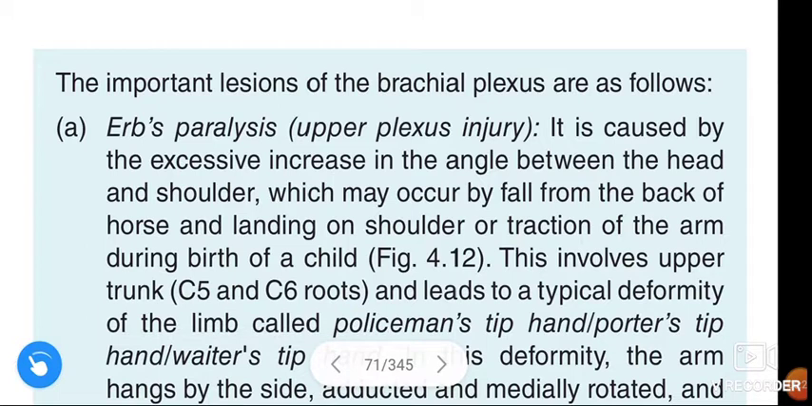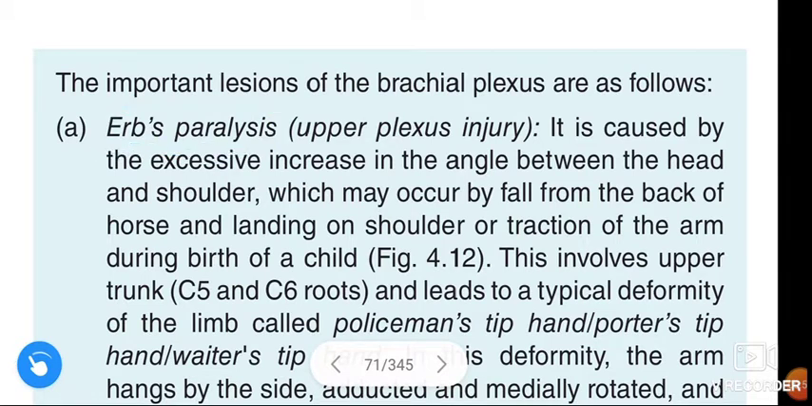Coming to the topic, Erb's paralysis. This Erb's paralysis is caused due to the upper brachial plexus injury. Before going to Erb's paralysis, some important points about the injury of the brachial plexus. If upper brachial plexus injury occurs, it causes Erb's paralysis.